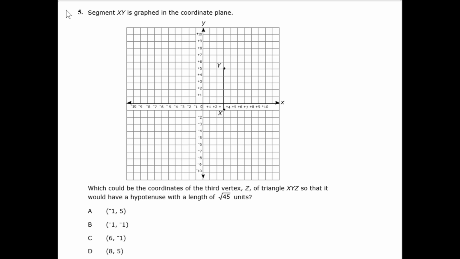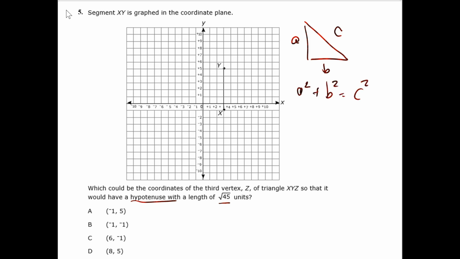So it says line segment XY is graphed in the coordinate plane. Which could be the coordinates of the third vertex Z of a triangle XYZ, so that it would have a hypotenuse of a length that is the square root of 45? So we know that in a right triangle, A, B, and C, again, A and B don't matter, but we know that A squared plus B squared is equal to C squared.